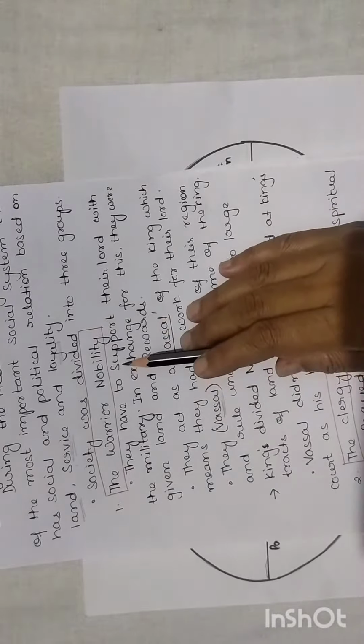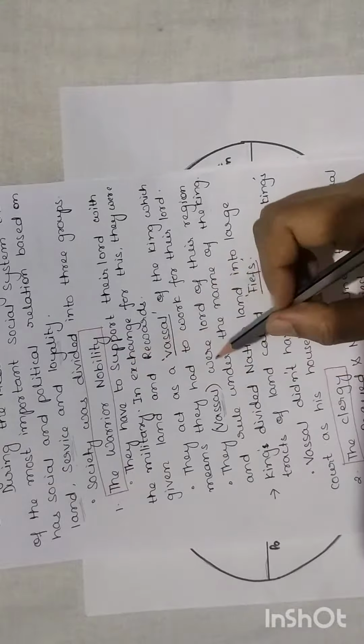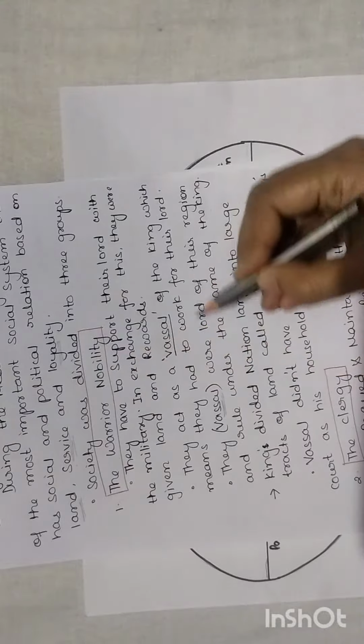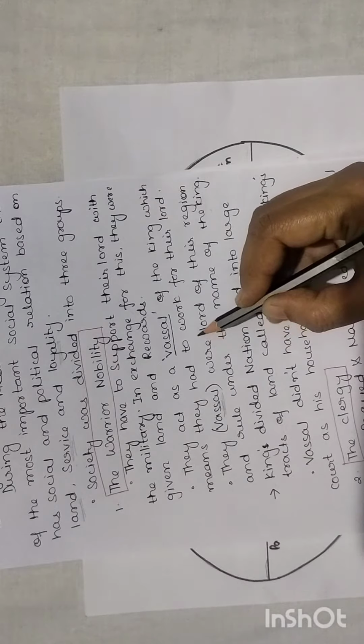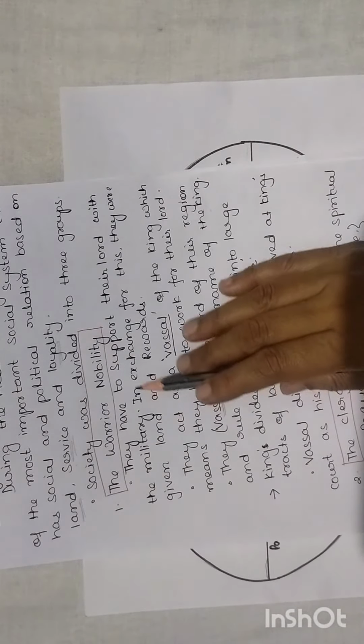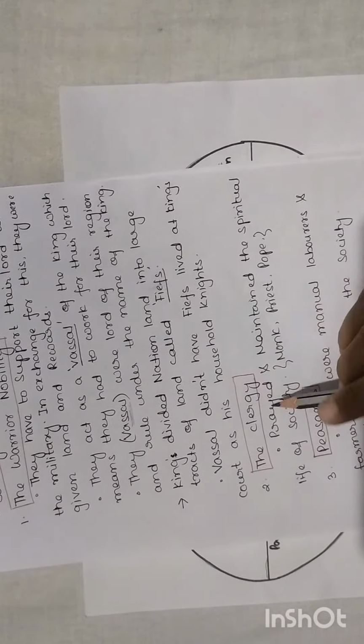So this is the highest group of people, who have been appointed and given land by the king, and now in return for this, they have to give their service to the nobility, to the king. The second group was the clergy.